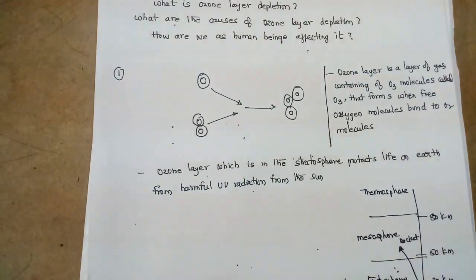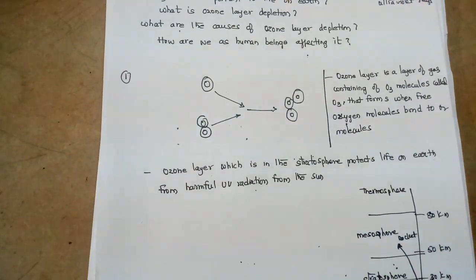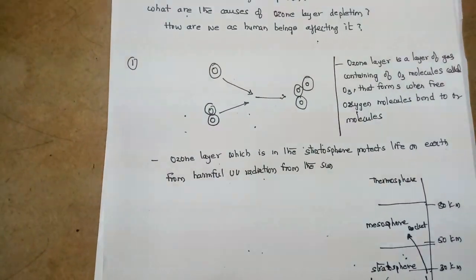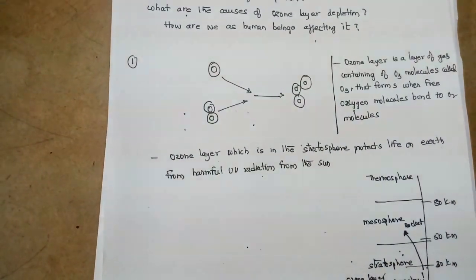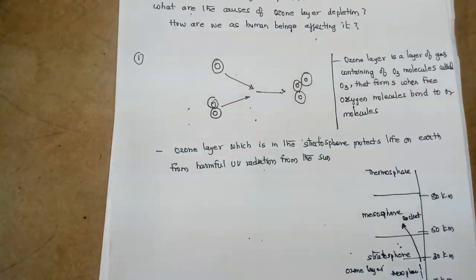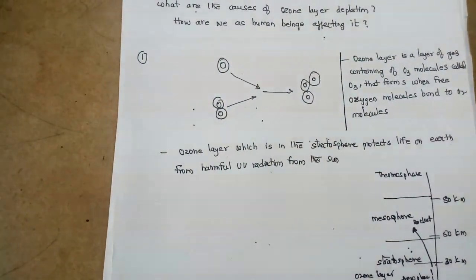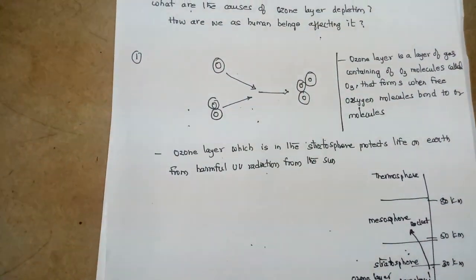So the ozone layer will be in the stratosphere, protecting lives on Earth from harmful ultraviolet radiation from the sun. It will protect the human life which is living on the earth. It will protect the animals. It will protect the biotic and non-biotic community from harmful ultraviolet radiation coming from the sun.